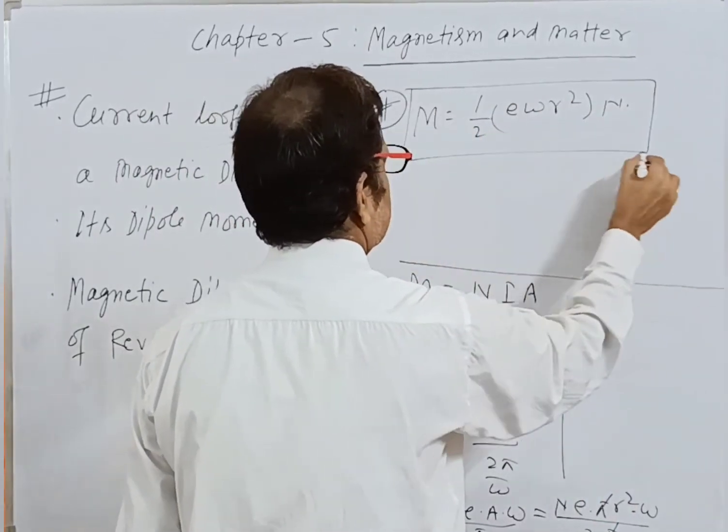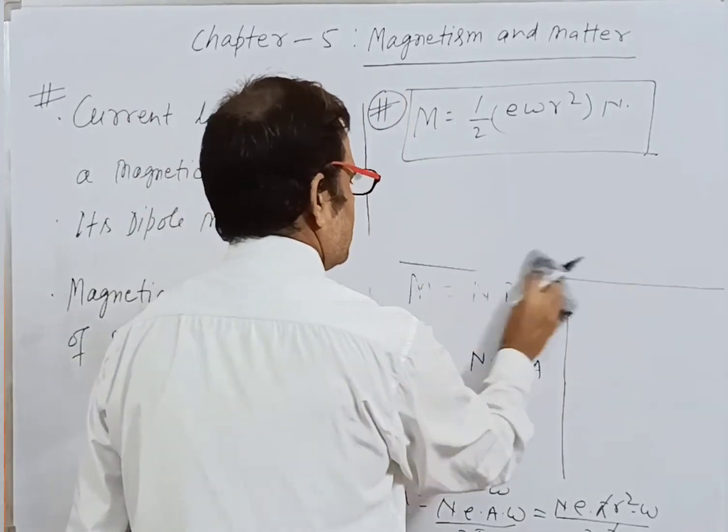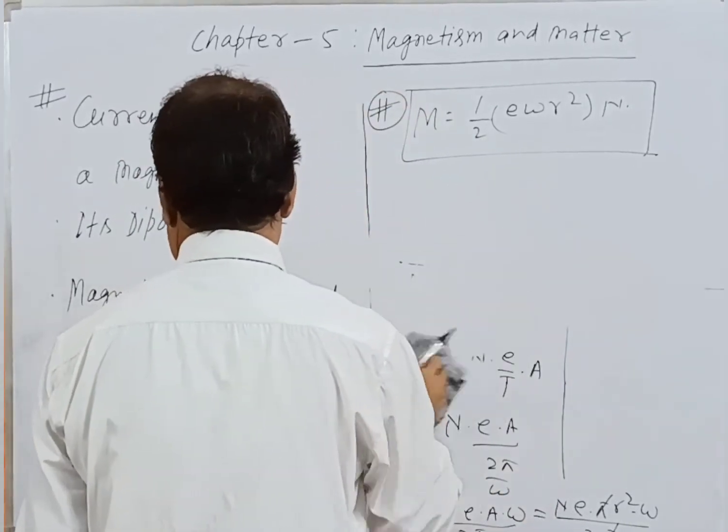This is the magnetic dipole moment in the case of a revolving electron.